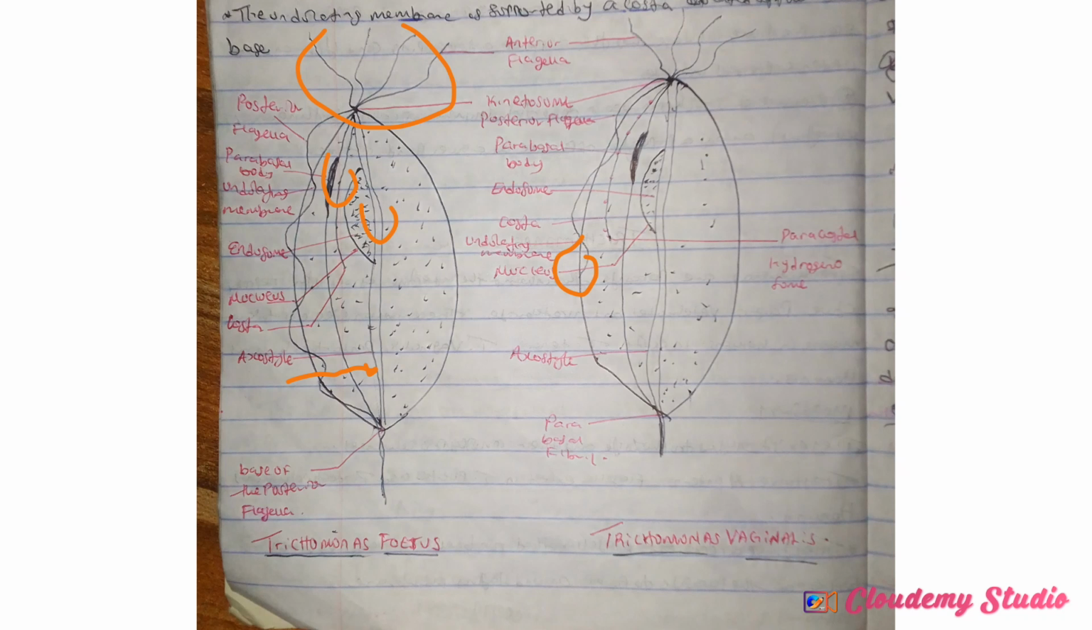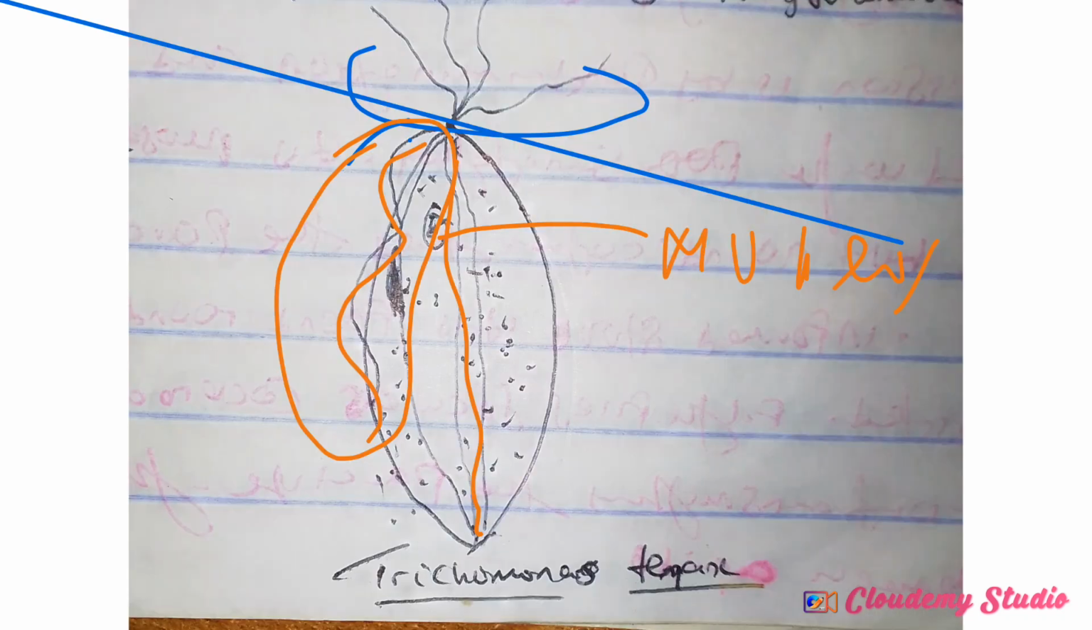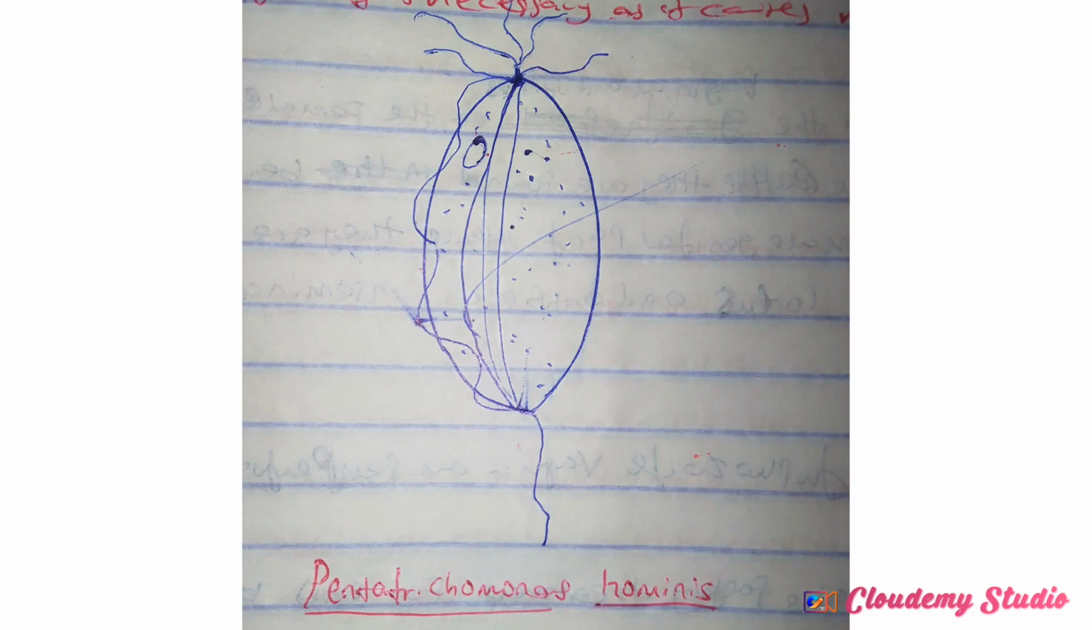But look at this one. It comes down to the base of the body. You understand? To the posterior part of the body. So this is what makes them different. So I'm going to be showing you a diagram of Pentatrichomonas.